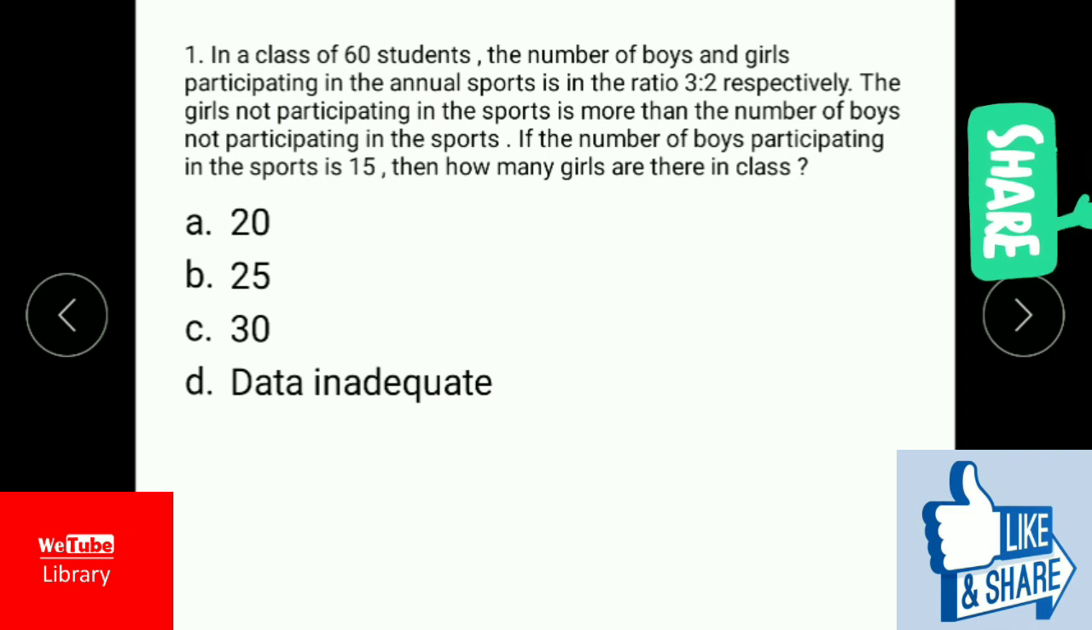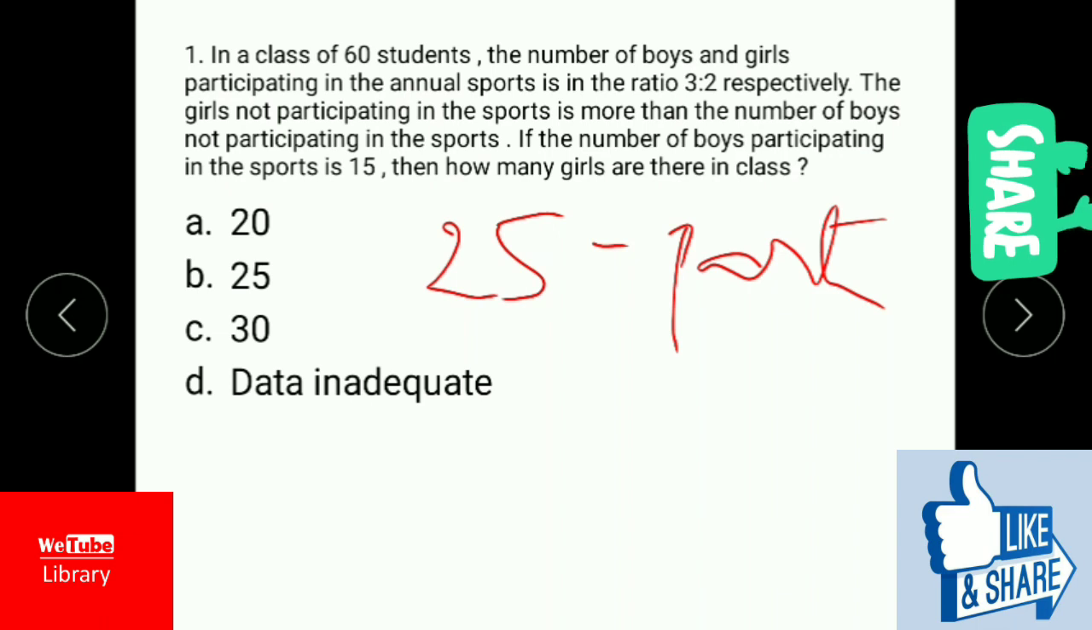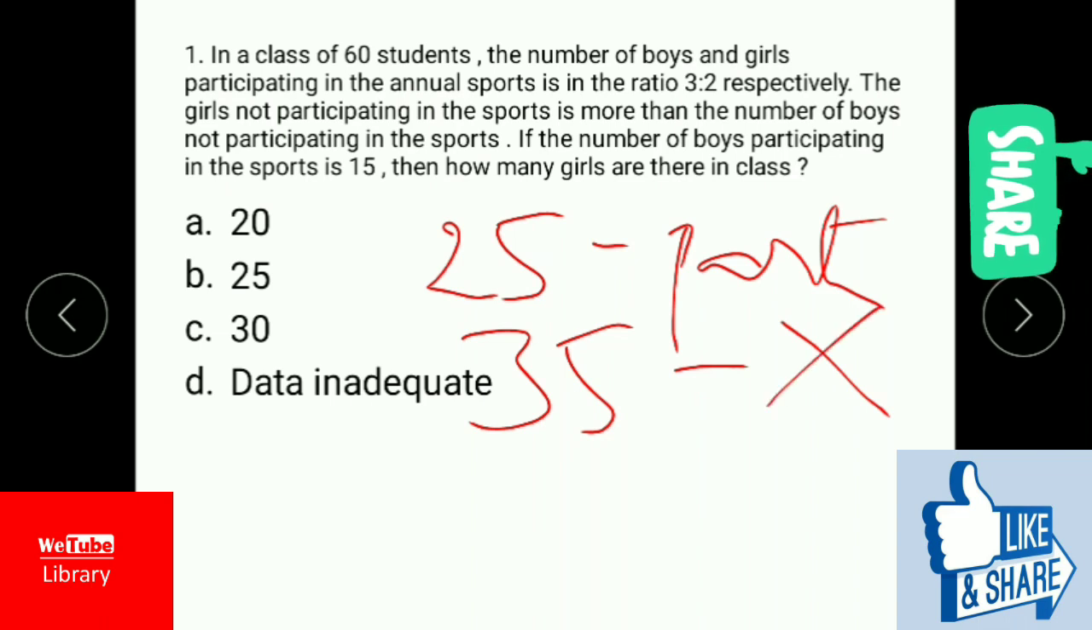They have given the ratio 3:2, and the number of boys participating is 15. The ratio 3 is 15. Now the ratio 2 is 10. So the total number of students participating in an event becomes 25. These are the participating. Now the rest is 35. Thus 35 are not participating in an event.